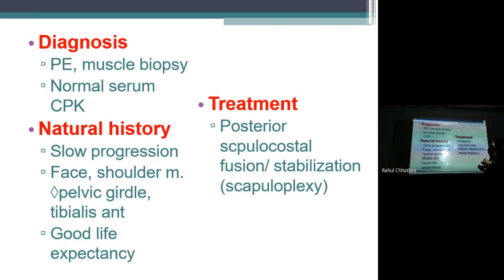Treatment: posterior scapulocostal fusion or stabilization, that is scapulopexy. These are complex surgical procedures. They aim at correcting winging of the scapula. Why is winging of the scapula considered so bad? Because there is no scapular stabilization. If the scapula is not stabilized, any movement is very difficult.